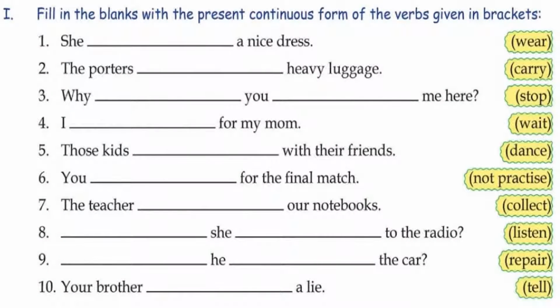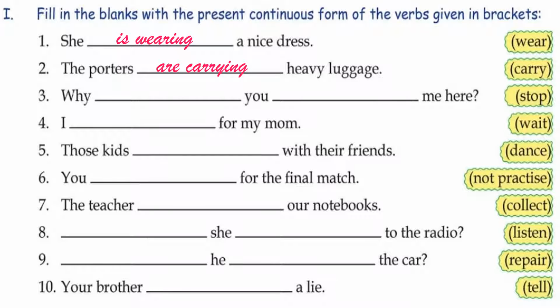Now, Roman number 1, you have to fill in the blanks with the present continuous form of the verbs given in brackets. First one, she. Children, she is singular. So, what we will write is. And in wear, you have to write ing. So, she is wearing a nice dress. The porters, again, porters are plural. So, write are. And then carry will change into carrying. The porters are carrying heavy luggage.